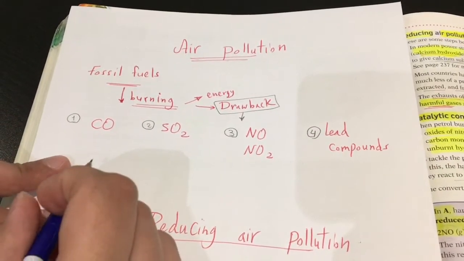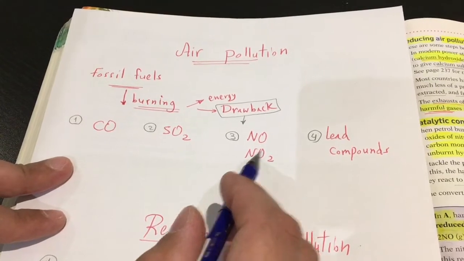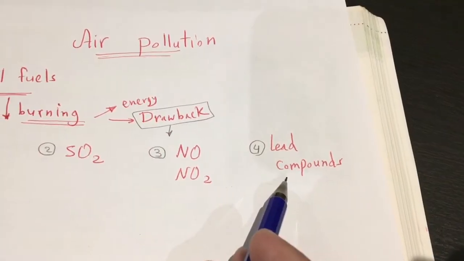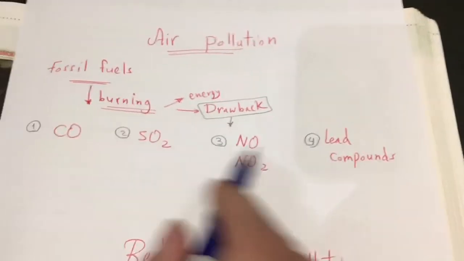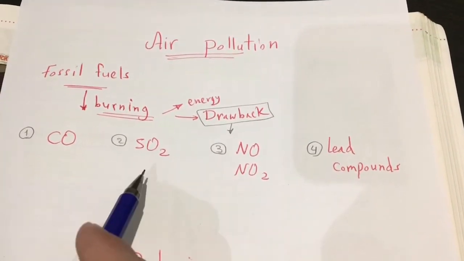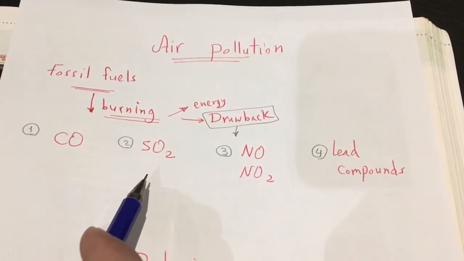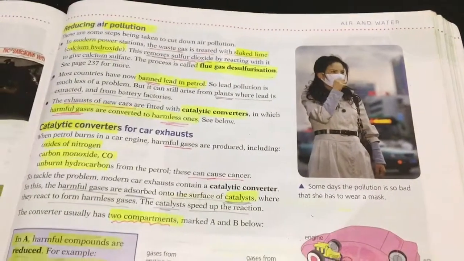These pollutants are carbon monoxide, sulfur dioxide, nitrogen oxides, and lead compounds. So, how are these pollutants formed, and what harms can they do? Right here,